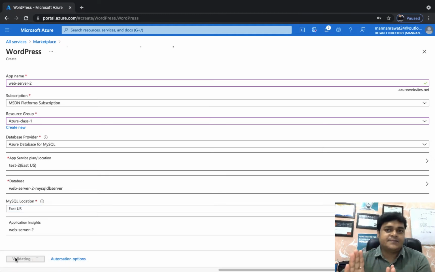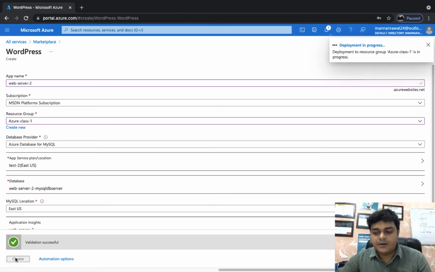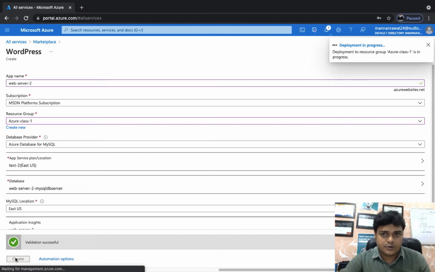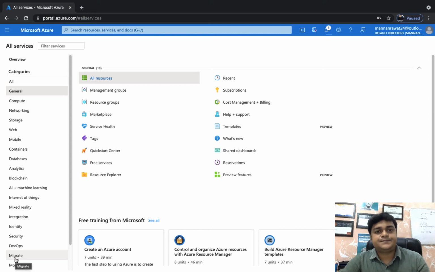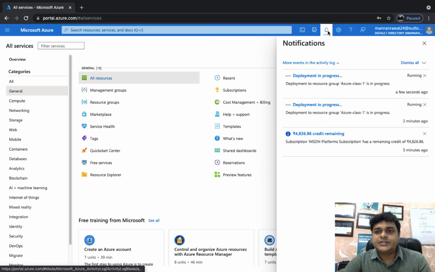This is the first step. Second step, we will create one traffic manager. Under the traffic manager, we will add both servers in the same traffic manager and manage the routing. We'll use different routing methods to control the traffic, or to control the web server access. So it's in progress, it will take up to 3 to 5 minutes. Once our web server is ready to use, we will proceed to the next step. We just need to wait up to 5 minutes.